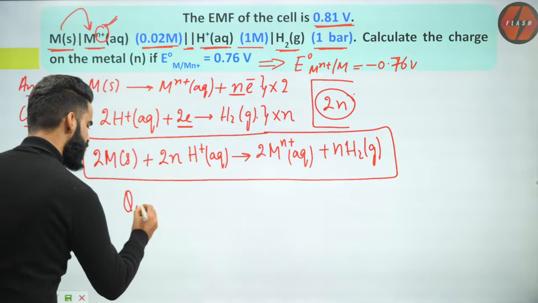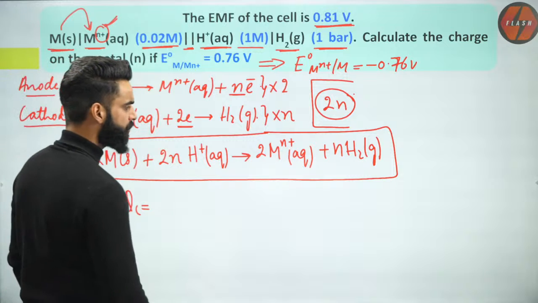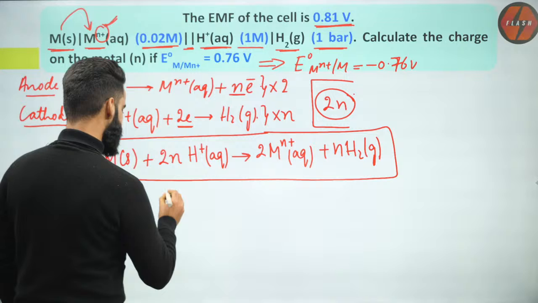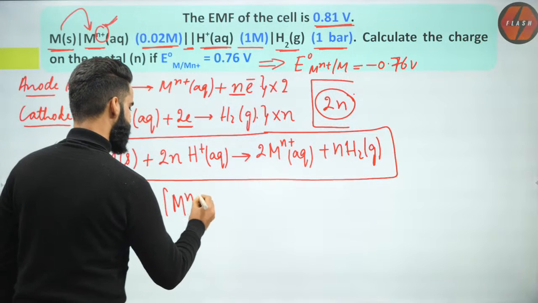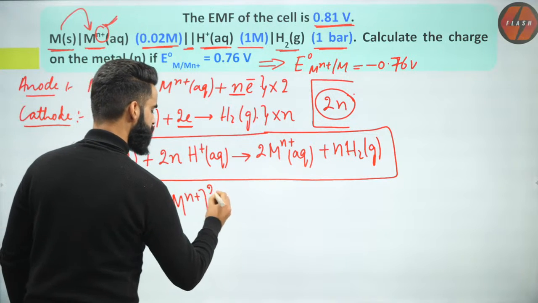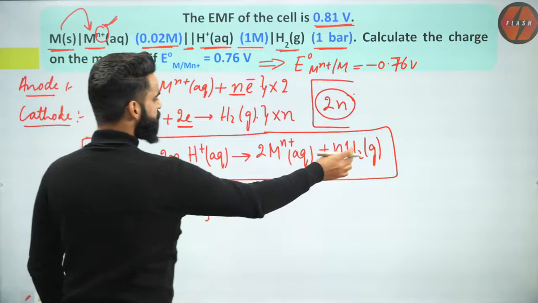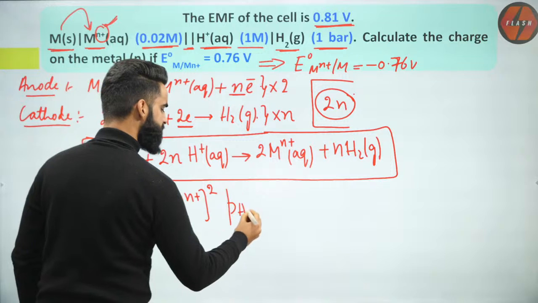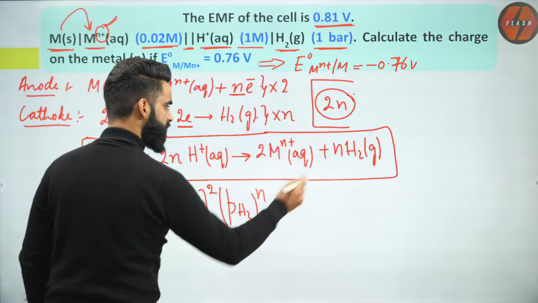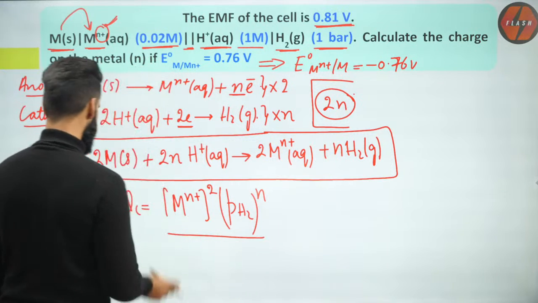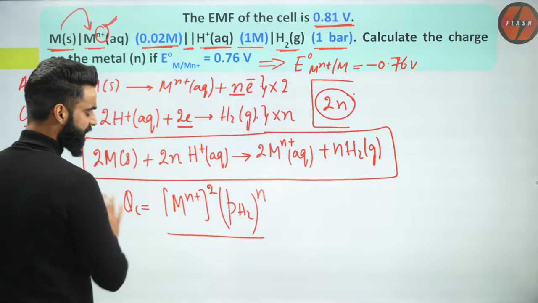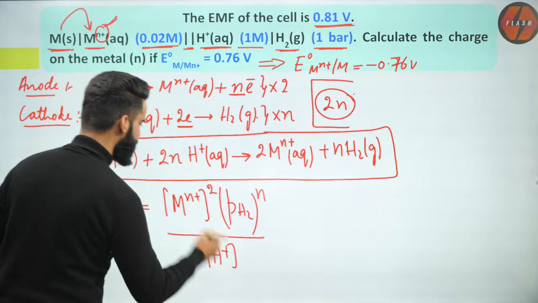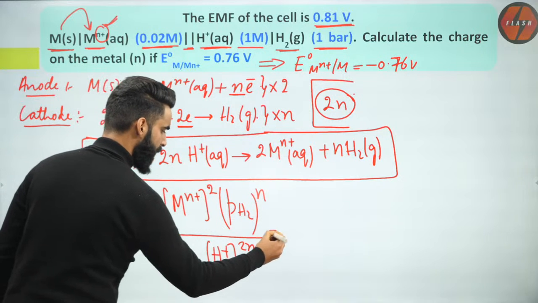Can I write Qc value for it? Can I write Qc expression, reaction quotient expression? Mn positive, which is in aqueous form, I'm going to use its concentration, concentration of Mn positive raised to power 2. This is H2 gas, I'm going to use its partial pressure, so partial pressure of H2 gas raised to power n, stoichiometric coefficient is n, divided by. This is metal solid, nothing to do with it. This is H positive, I'm going to use concentration of H positive to the power 2n. Very simple.